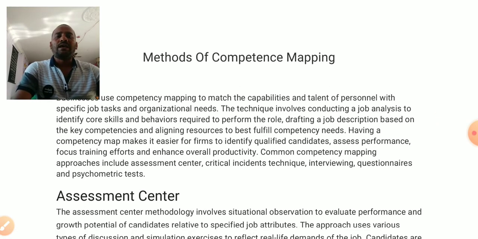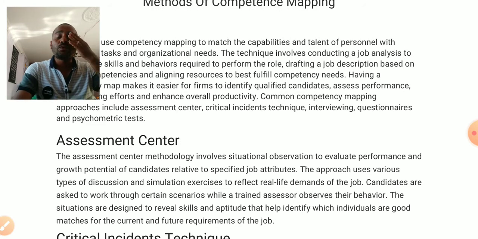First one, assessment centers. An assessment center is one way of assessing the skills of employees in the organization. The people involved in this assessment center always focus on the employees' skills, how many skills the people have, what type of skills they have.